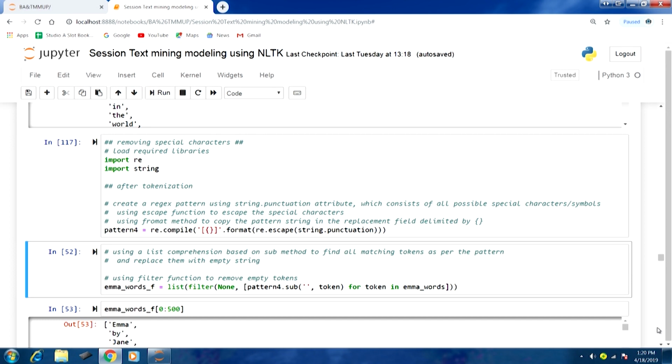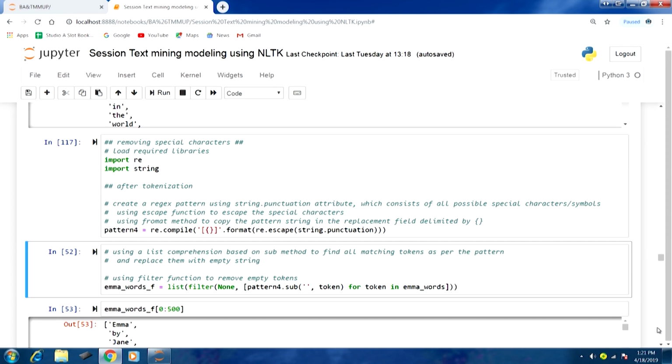So, for each token in emma_words, we apply this pattern and replace the tokens wherever special characters or symbols match with the empty string. Then we do all this within the filter function. In the filter function, the first argument is None, so we are passing None as the function to be applied, and essentially all the empty tokens are going to be removed.